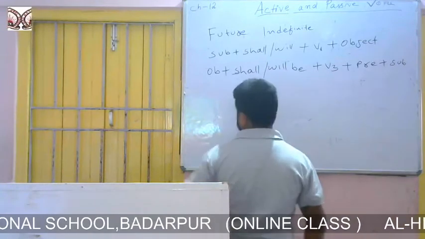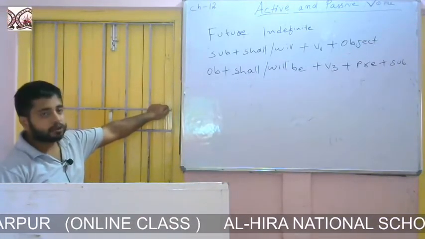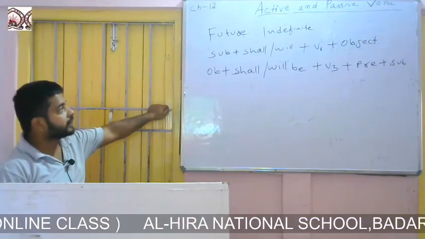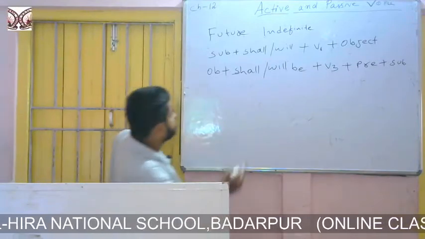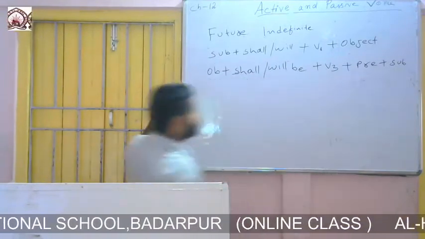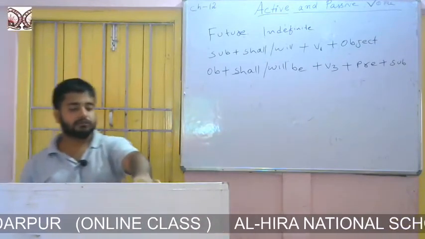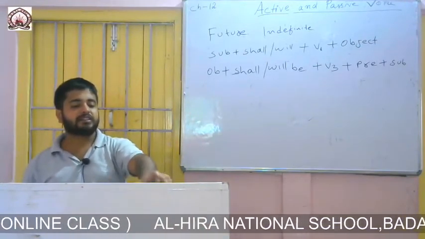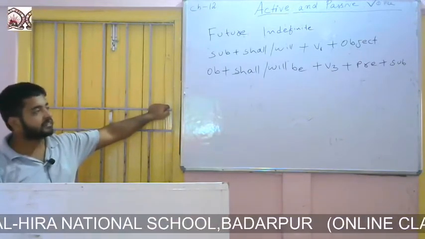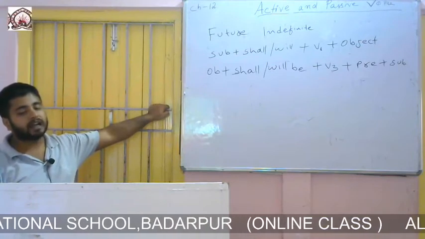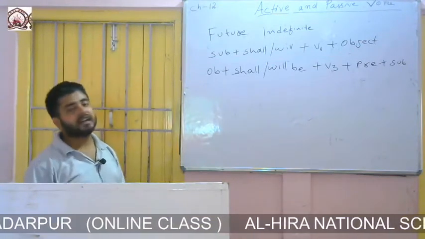If the sentence is future indefinite, then we will change the voice from active to passive with the help of this formation. This is the formation of future indefinite passive: object plus shall or will be plus third form of the verb plus preposition plus subject.